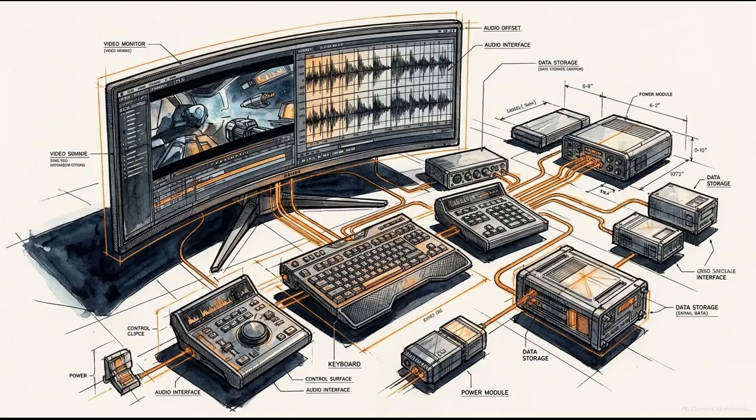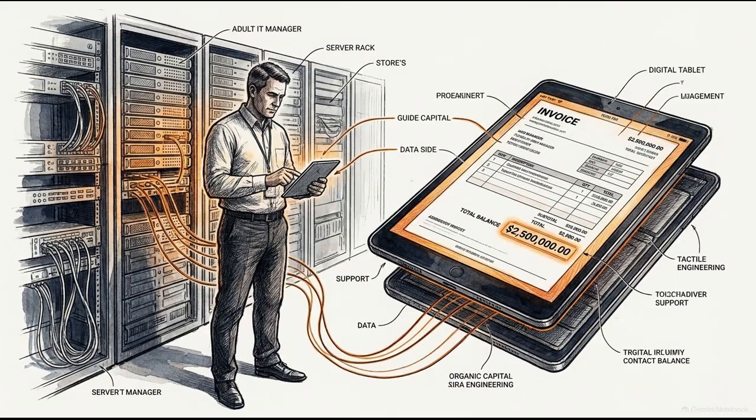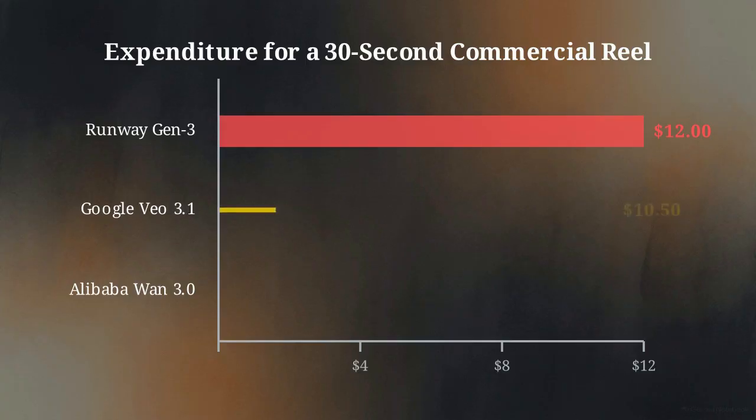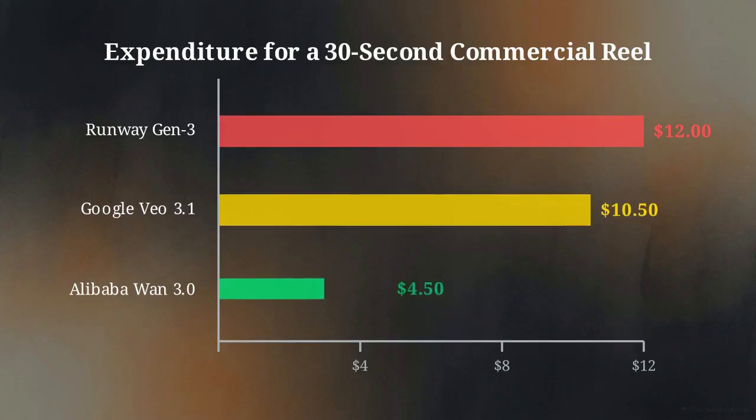The primary constraint on enterprise video adoption is the excessive cost of GPU compute. This chart compares the expenditure for a 30-second commercial reel. Runway costs $12. Google Veo 3.1 costs $10.50. Wan 3.0 costs only $4.50.